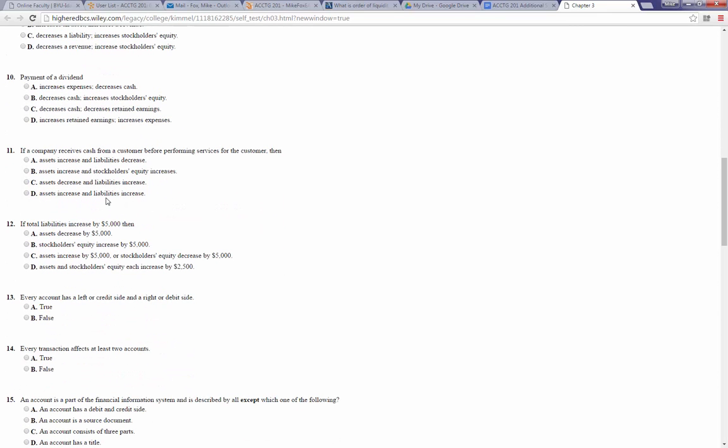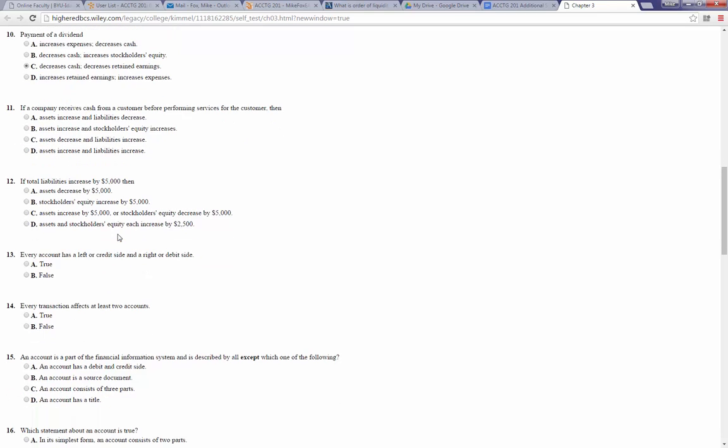Payment of a dividend. So when we pay a dividend, that's our cash going down and our dividend going up, okay? Which has the effect of reducing our retained earnings as well. So when we pay a dividend, there'll be an increase to expenses? No. A decrease to cash? Yes. And an increase in stockholders' equity? No. A decrease to cash and a decrease in retained earnings. Yes.